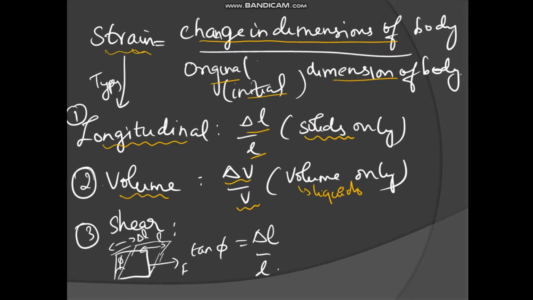Then what is shear strain? Suppose there is a cube. By applying a tangential force, it is shifting like this. The shift is delta, let us keep delta X. Initial length is L. So shear strain is nothing but delta X by L. The change divided by the initial length is the shear strain.